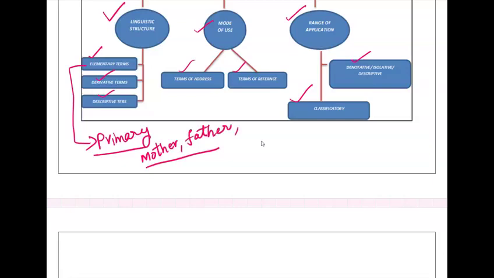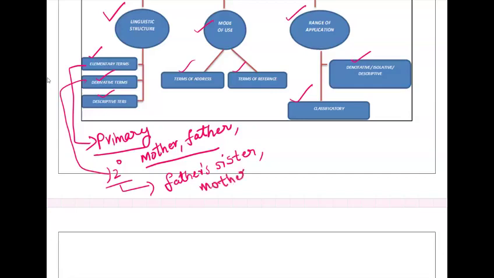Next, derivative terms. Derivative terms are used to address or call secondary kinship, related to secondary relationship. Father's sister, mother's mother, Amma we call her. This all comes under the derivative terms because we are deriving from the first kin group. That's why it's called the derivative term.